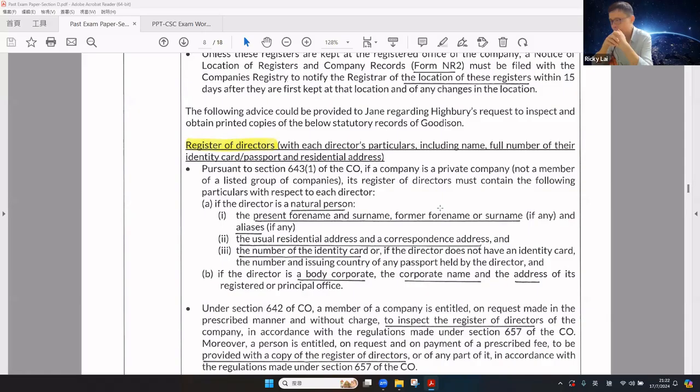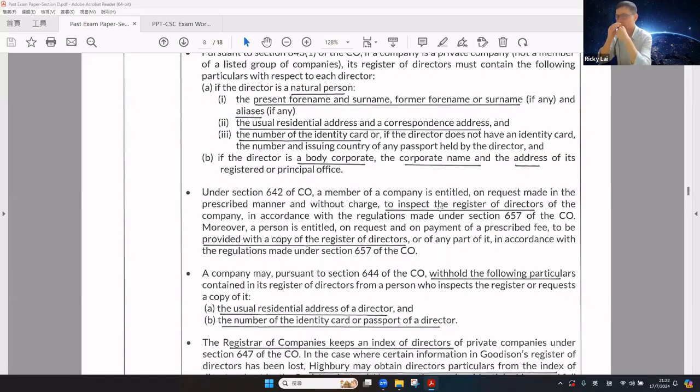Where the director is a body corporate, the corporate name and the address or registered office address. A member can make the request in a prescribed manner and without charge to inspect the register of directors. A person is entitled, on request and payment of the prescribed fee, to be provided with a copy of the register of directors or of any part of it.